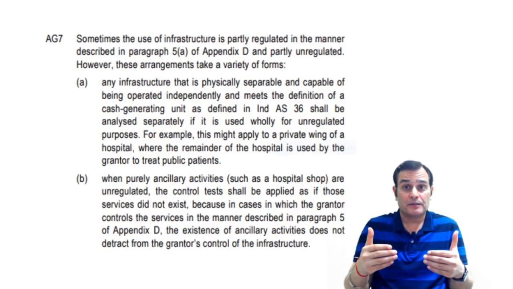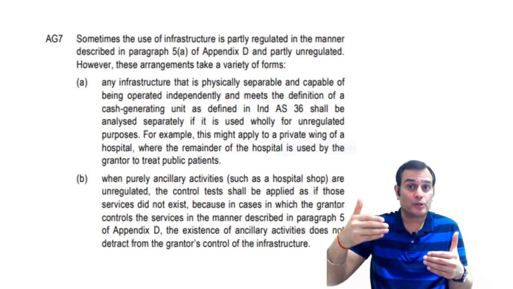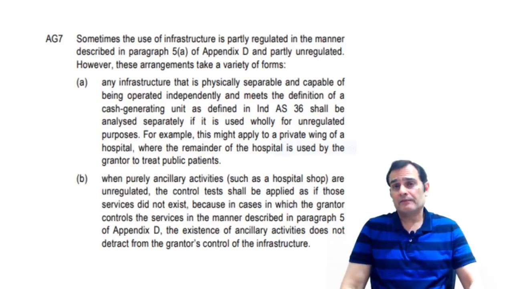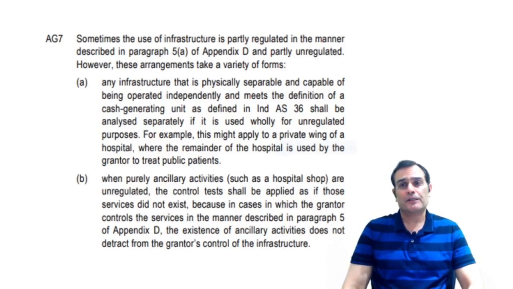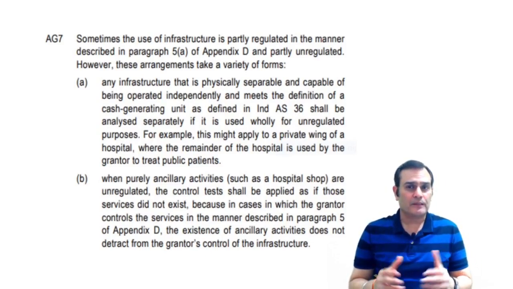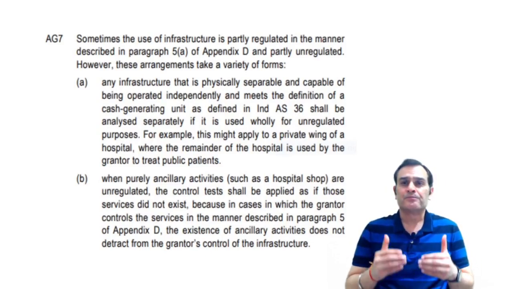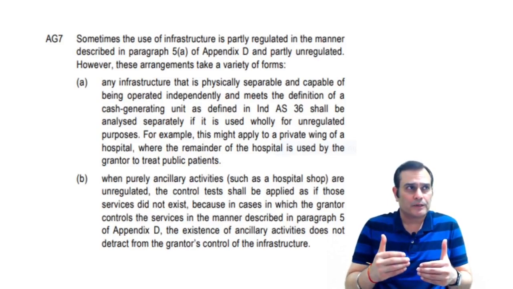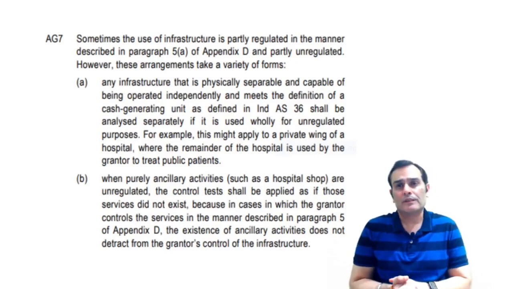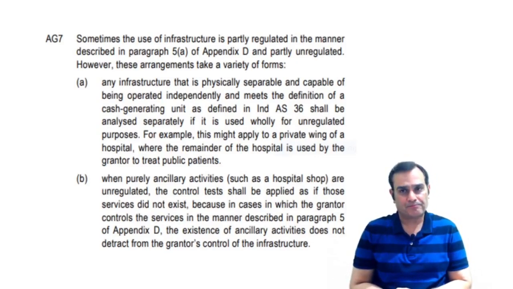The grantor may not be regulating the hospital shop, which is the medicine shop in that area, though it is within the infrastructure. Now, in that case, the concept of a control test could have its own challenges. So the standard says in these cases, what you need to consider is to apply the control test, considering that if these services were not in existence, then would the control test get met or not?